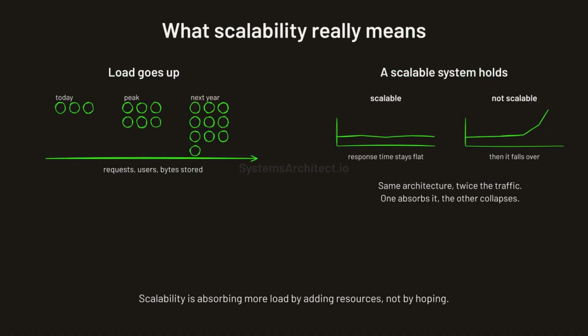Scalability sits at the center of cloud architecture and capacity planning. It runs through two pillars of the AWS Well-Architected Framework. Those are performance efficiency and reliability.